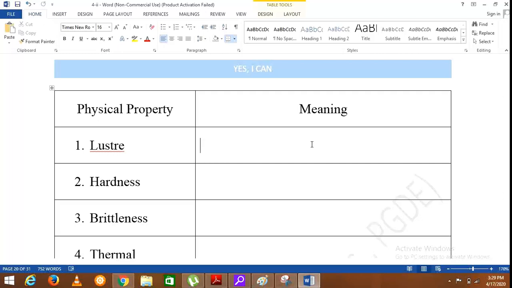For example, if light is fallen on a metal sheet, then that light is reflected, and as a result of it we observe the surface of that metal sheet as a shiny surface. So the luster can be defined as the shiny surface due to reflection of light falling on it. Then the hardness.